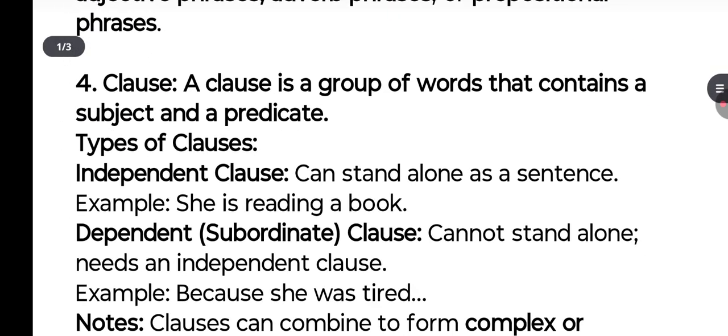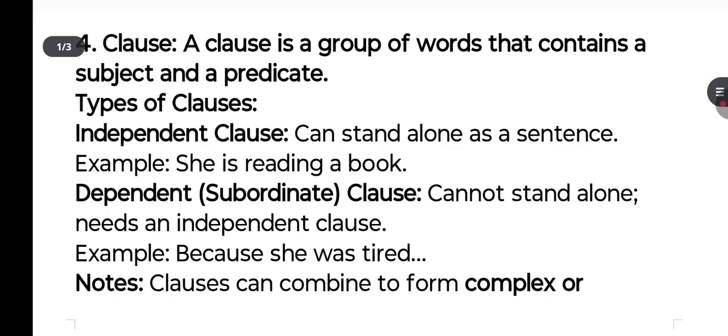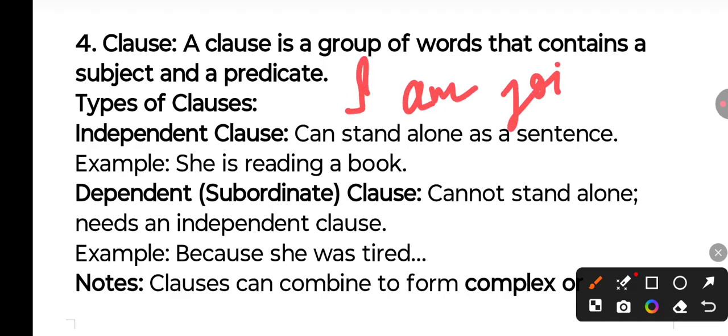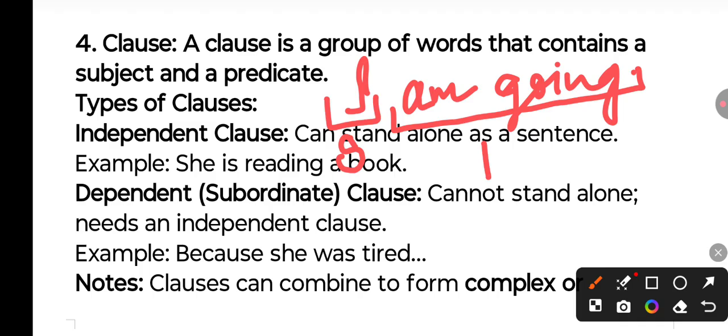Now let's come to clause. A clause is a group of words that contains a subject and a predicate. So what is a subject and what is a predicate? If I say "I am going", who are we talking about in this sentence? We are talking about I. So I is the subject. In a sentence, whoever or whatever you talk about is the subject. And what you say about the subject is the predicate. You are talking about I, that I am going, so "am going" is the predicate.